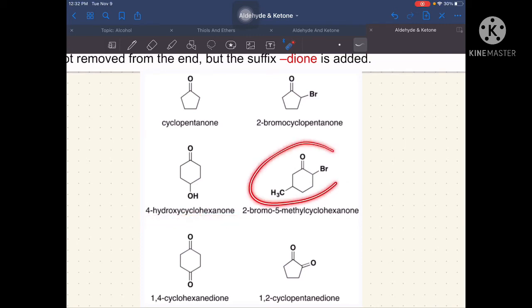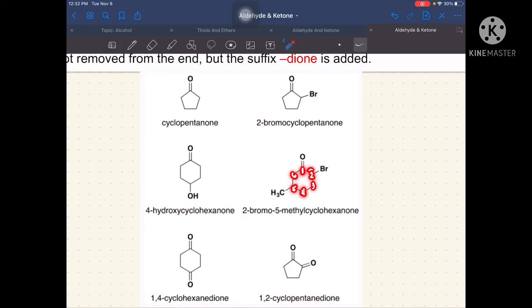Now, let's proceed with this item. So, dahil dito, priority natin yung number 1 kung asaan yung ating functional group. Then, number 2 kung saan yung may pinakamalapit. So, ang may pinakamalapit is yung kay bromo. So, dito yung ating number 2. Then, 3, 4, 5, and 6.